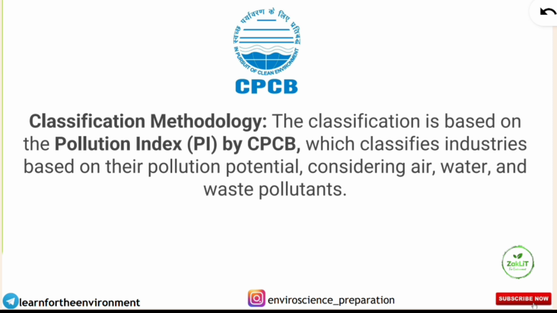For the industries, the classification is based on the pollution index, called PI by CPCB, which classifies all the industries in our country based on their pollution potential, considering air, water and waste pollutants. Based on the air, water and waste pollutants generated from the industries, they are classified by the CPCB on the basis of an index called the pollution index. In short form it is called PI, and this PI is also important to know. So let's move on to the next slide.